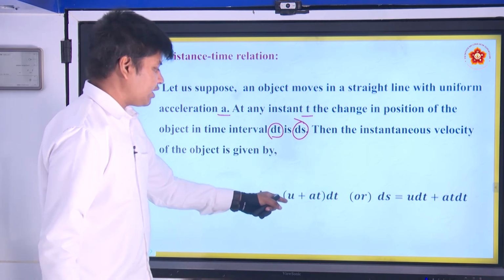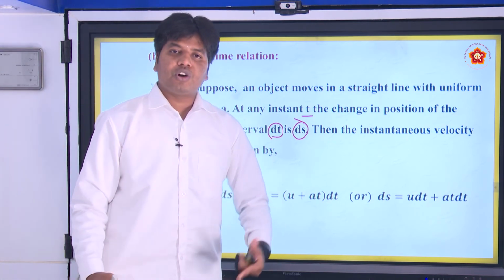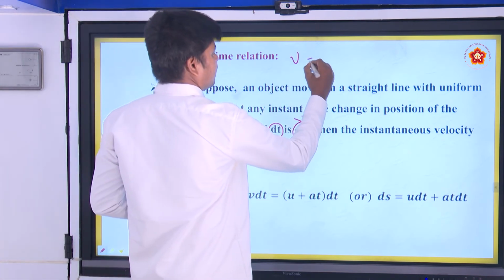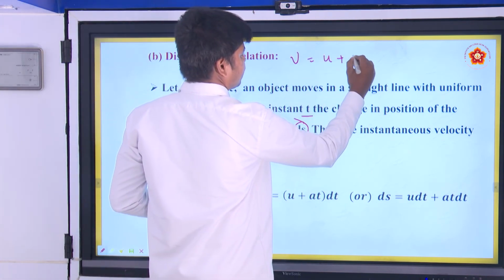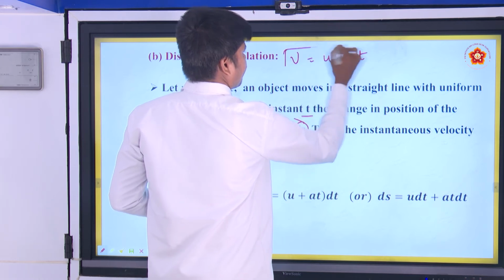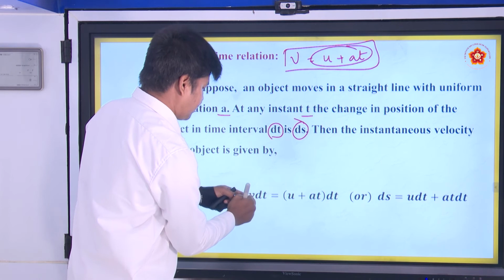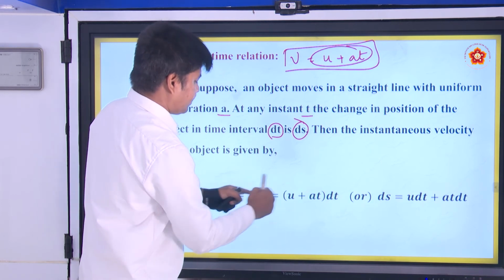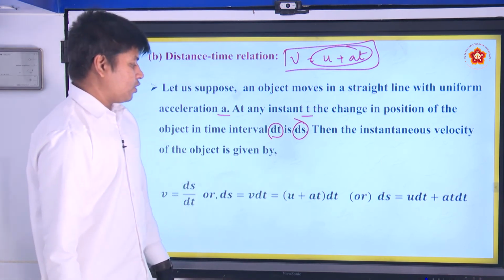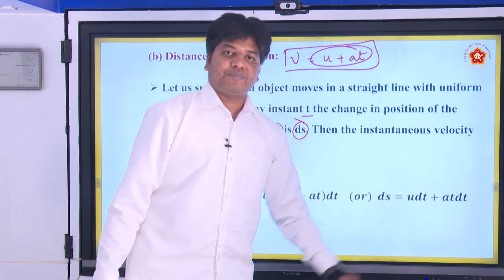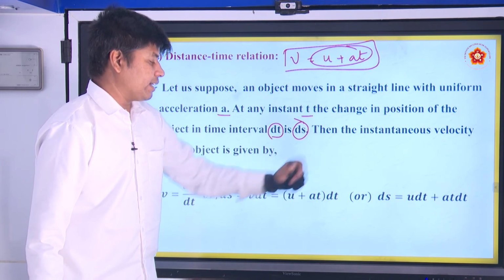We already know from the first equation that v is equal to u plus at. Substituting it here, instead of v you write u plus at. So ds is nothing but u dt plus at dt, if you expand.